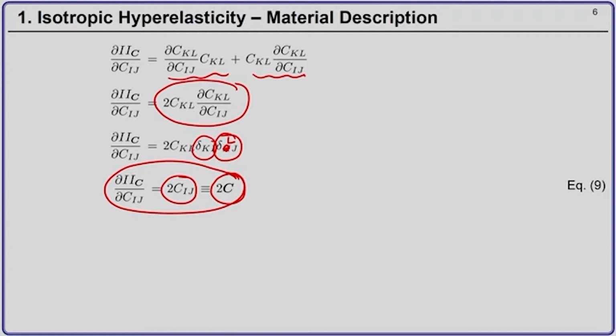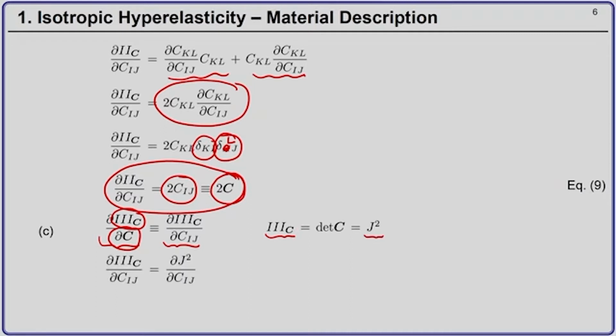Now, we have to compute the third term, which is the derivative of the third invariant of the right Cauchy Green tensor with respect to the right Cauchy Green tensor itself. In index notation this is del III_C by del C_ij. Now, we know that III_C is nothing but J square.